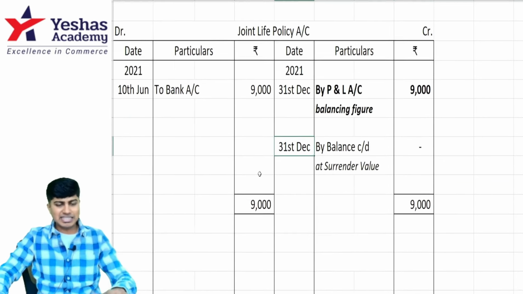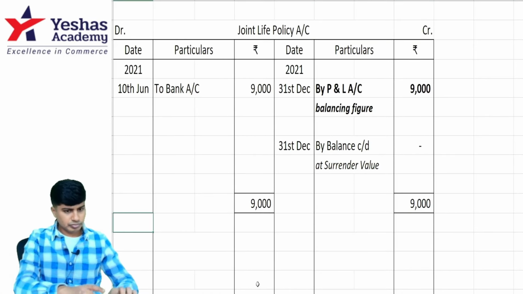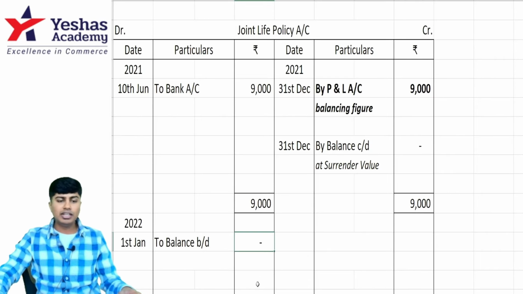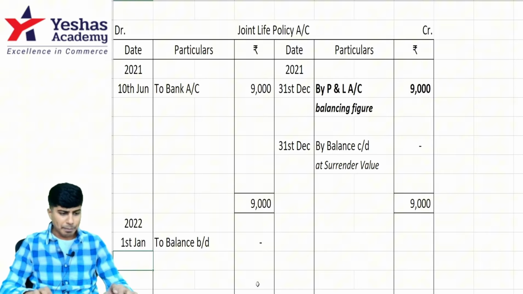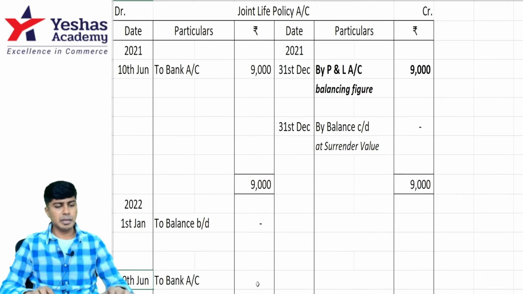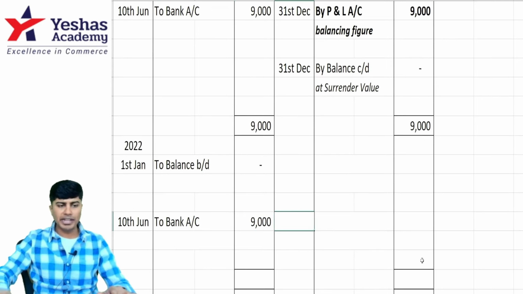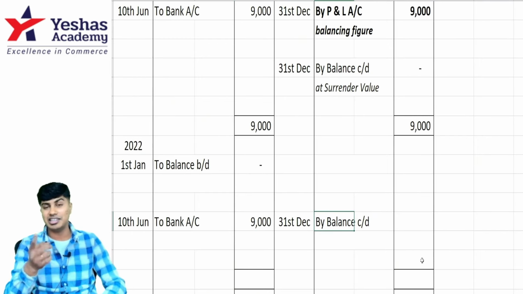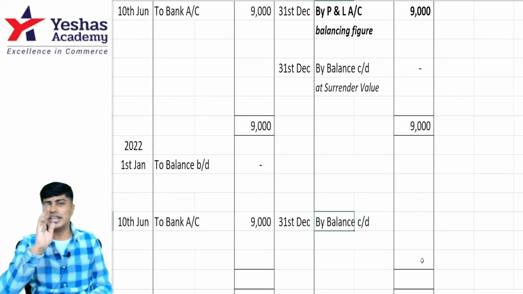Done. In the next year, on 1st of January 2022, when I bring down the balance, it will be actually 0. And in 2022 also, again on the same date, 10th of June, I will pay premium. When I pay premium of 9,000, at the end the balance carried on might look like it is 9,000, but I cannot record the asset at the value at which I have paid. It's an insurance policy. Should record it at the surrender value.